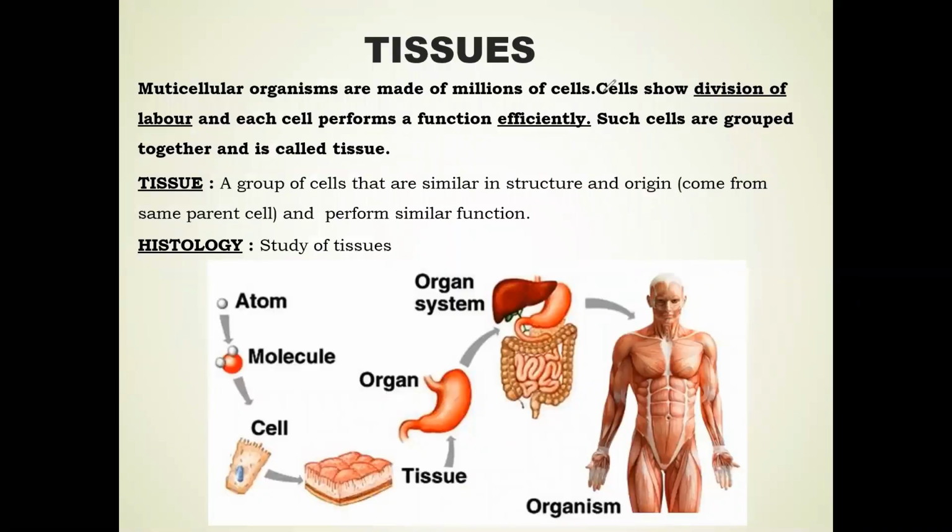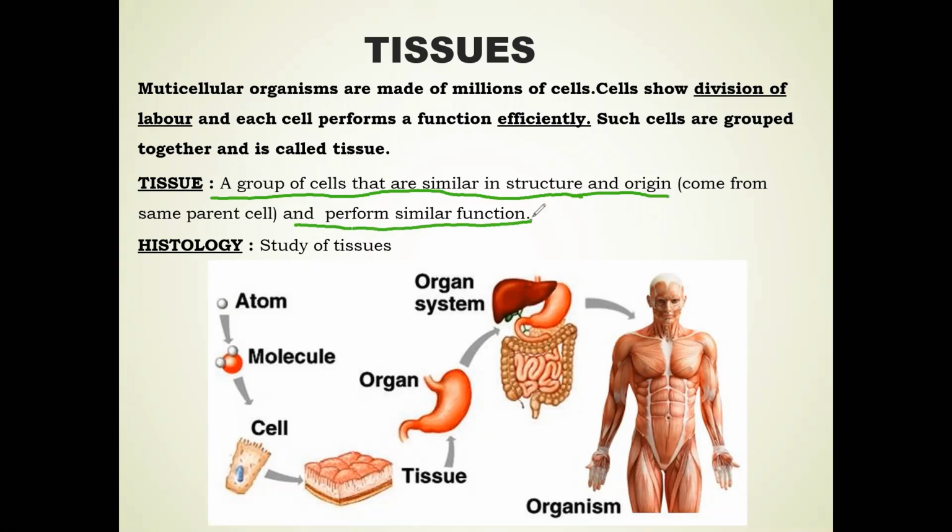Now let's see about the tissue. What is a tissue? A tissue in a multicellular organism is a group of cells that are similar in structure and origin and perform similar function, right? That is tissue.